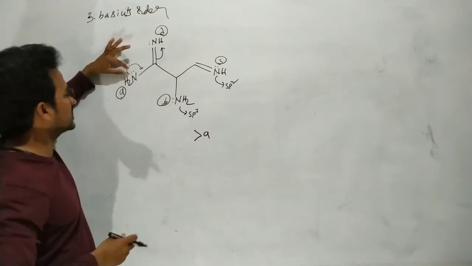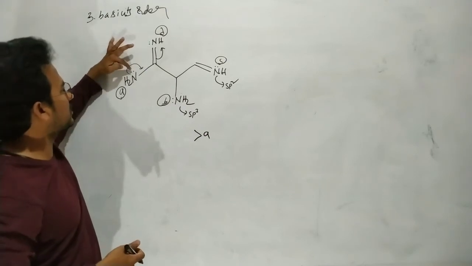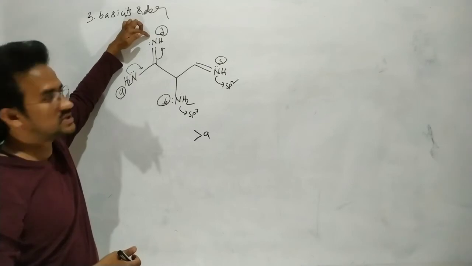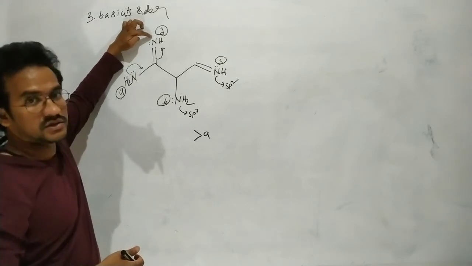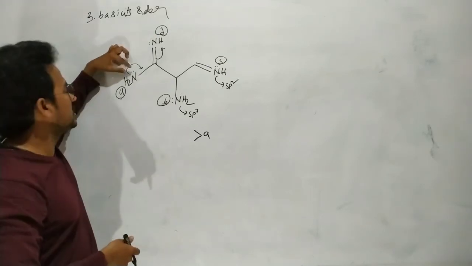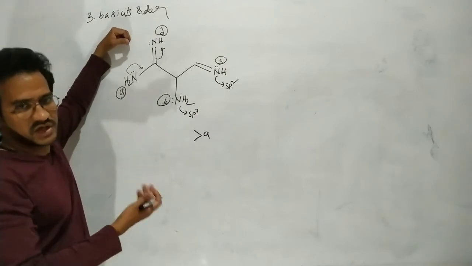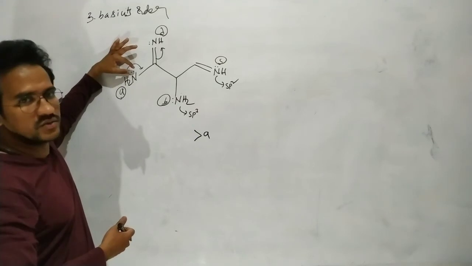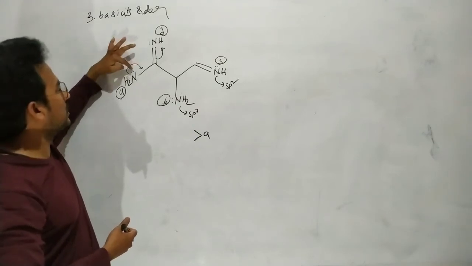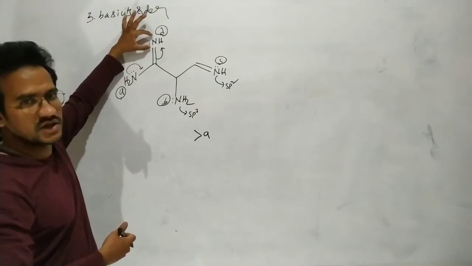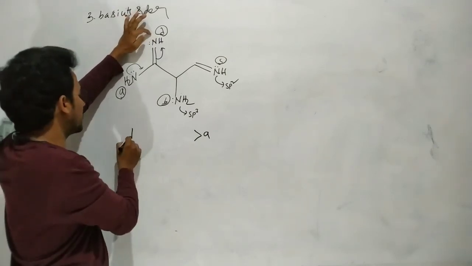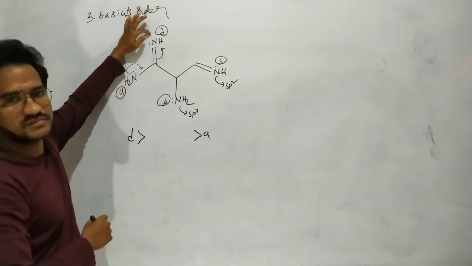By lone pair pi conjugation, electrons flow towards the nitrogen, so the electron density on the nitrogen is enhanced by the donating nature of NH2. That's why D is abnormally more basic.